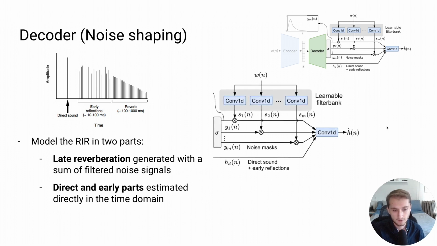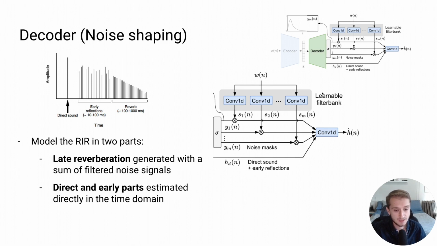So here's what the filtered noise shaping aspect of the network looks like. You can see that we have a learnable filter bank, which is just a collection of 1D convolutional FIR filters of about 2,000 taps. And we found that actually training these during the process allowed us to get better performance.